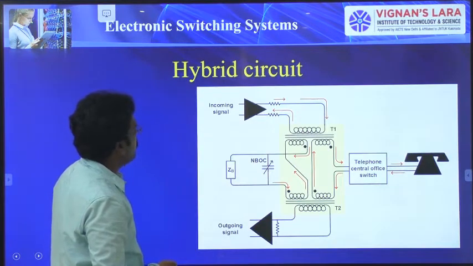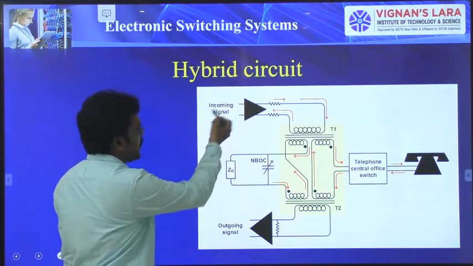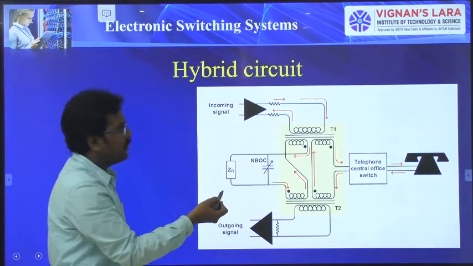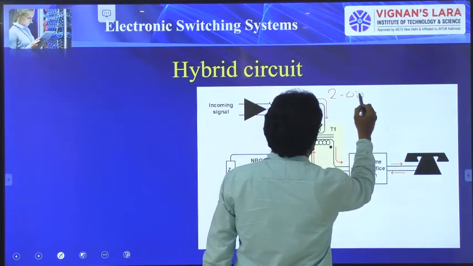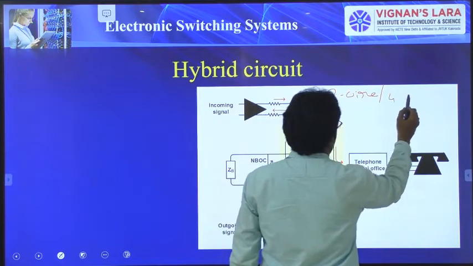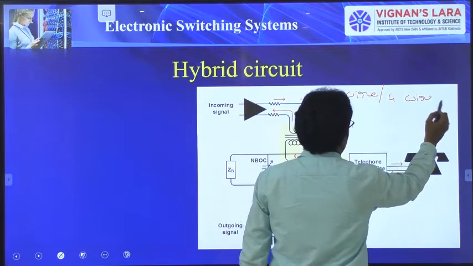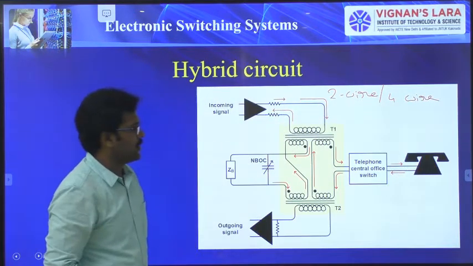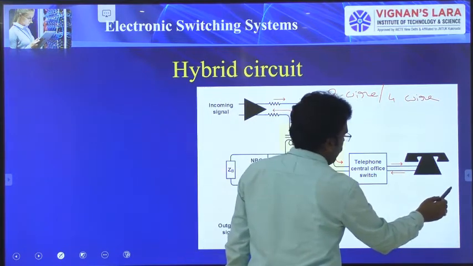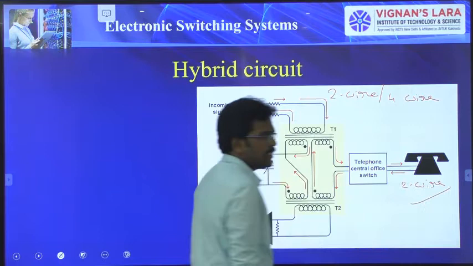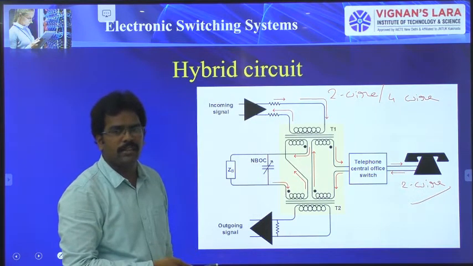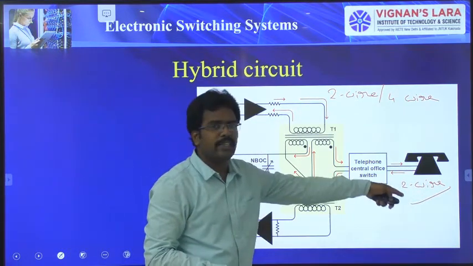This is a circuit which is used for converting 2-wire to 4-wire. This is called a hybrid circuit. A telephone is a 2-wire mechanism, because it receives only analog signals, therefore it requires only 2 wires.